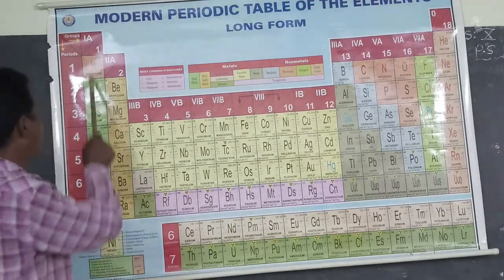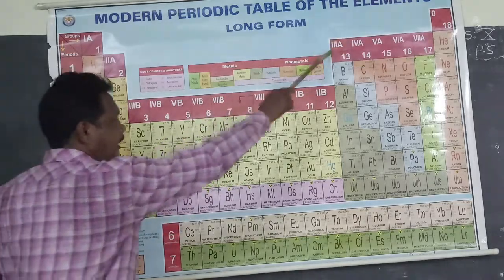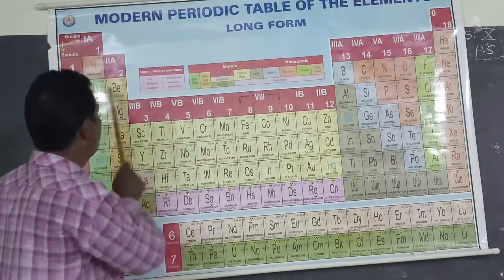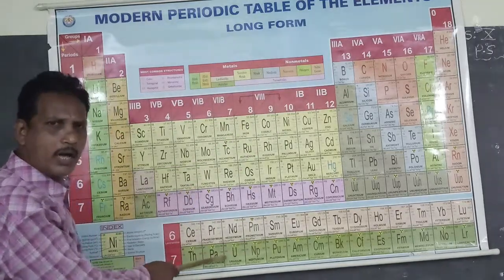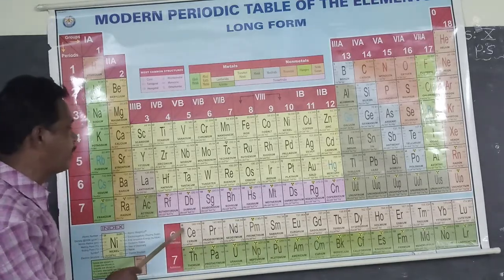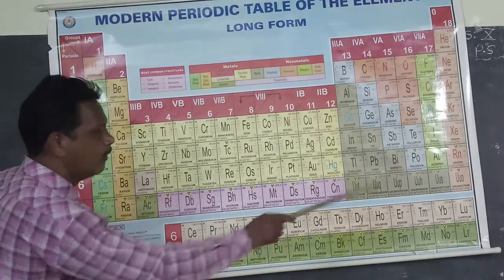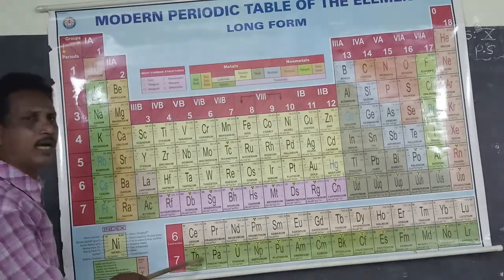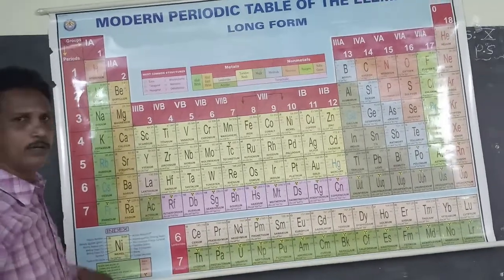Okay, students. 1A and 2A group elements are called S block elements. 3A to 8A elements are called P block elements. Both are called representative elements. The elements that lie between S and P block elements are called D block elements. The elements that lie at the bottom of the periodic table are called F block elements. F block elements consist of lanthanides and actinides. Lanthanides are from atomic number 58 to 71. Actinides are from atomic number 90 to 103. 4F elements are called lanthanides, and 5F elements are called actinoids. Okay, students, we will discuss the modern periodic table in the next class.